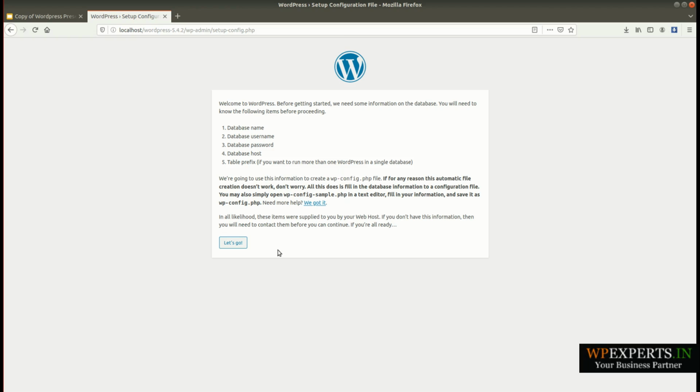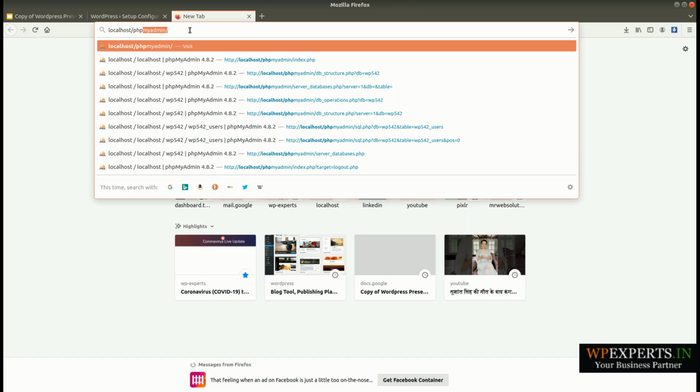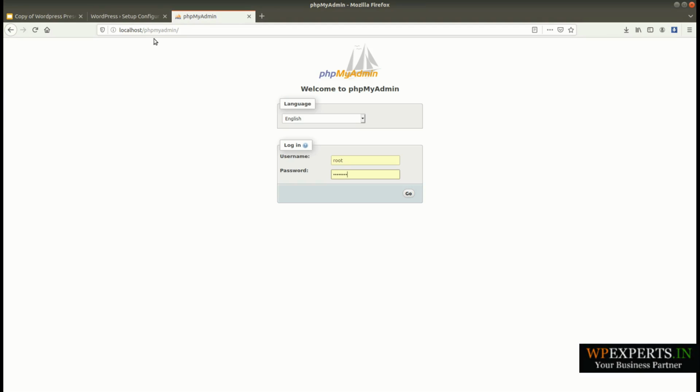To create the database on your local computer, you need to type the URL here, localhost/phpMyAdmin. Once you type phpMyAdmin, it will redirect to the login screen of phpMyAdmin. As you are using XAMPP or MAMP, in that case you have no need to put in a password.